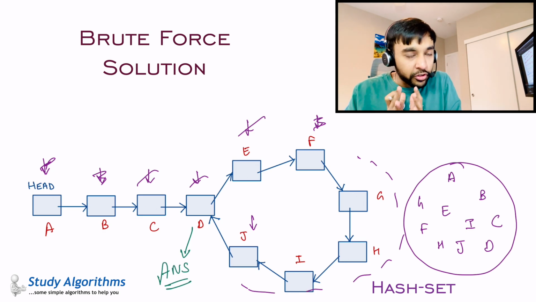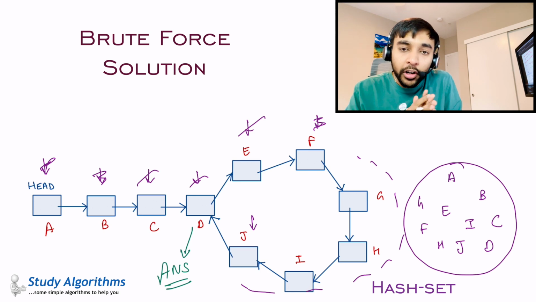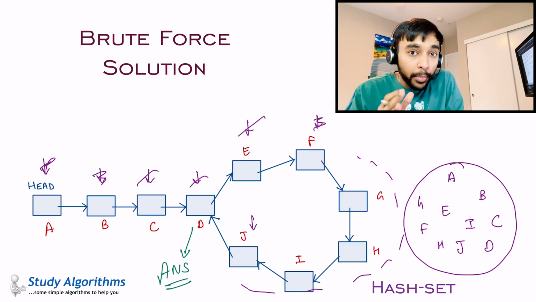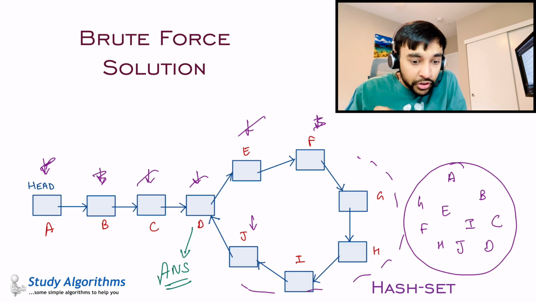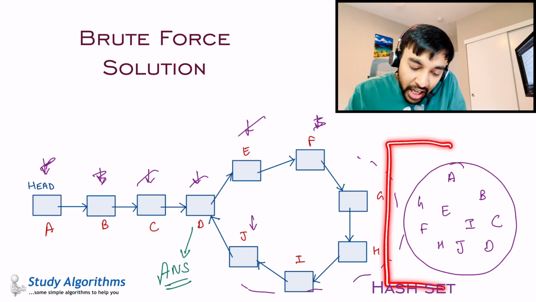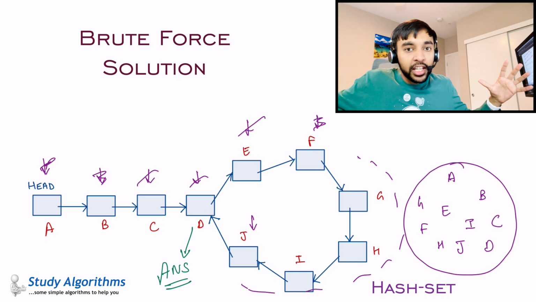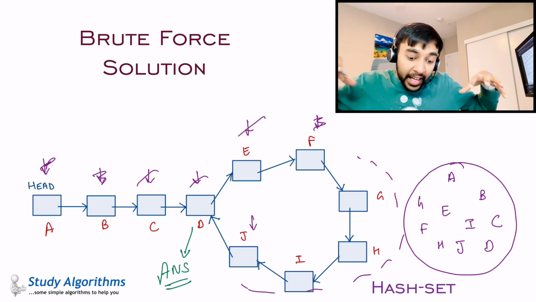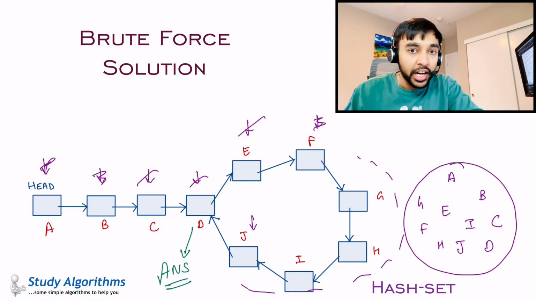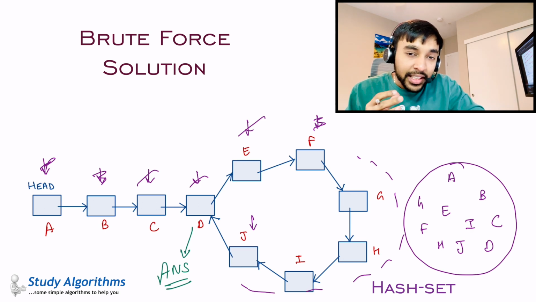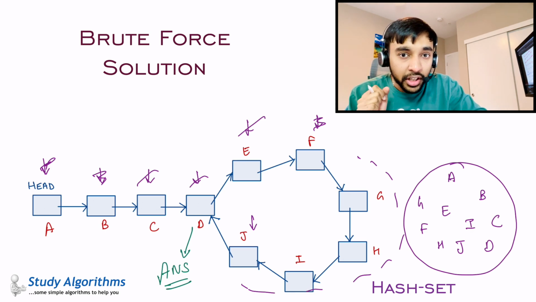And this approach works. It is very valid. It will work for every test case. But do you see the problem with this approach? The only problem is that you are taking extra amount of space just to store all of the addresses. Think like this: if your linked list is very huge, then you need an additional space to store all of your addresses. And hence, this is not a space efficient solution. Can we do something about it? Let us have a look at it.